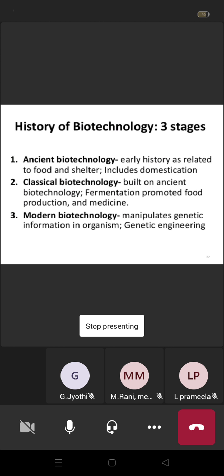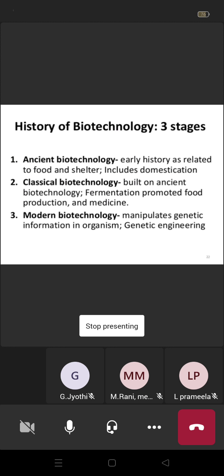So at that time, scientists built classical biotechnology on top of ancient biotechnology. They promoted food products, improving and increasing food products, and began medicines. So the medicine production process, from animals or with the help of animals. All this happened in the classical biotechnology time, when scientists were interested in biotechnology branches. So with little experiments, all this comes under classical biotechnology.